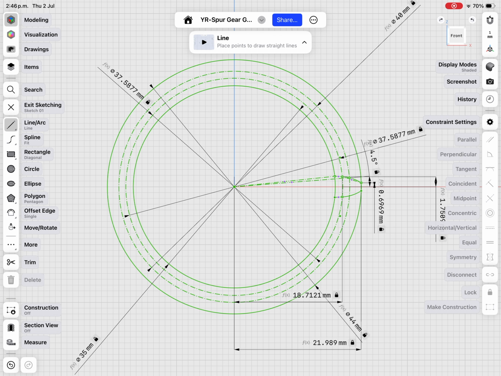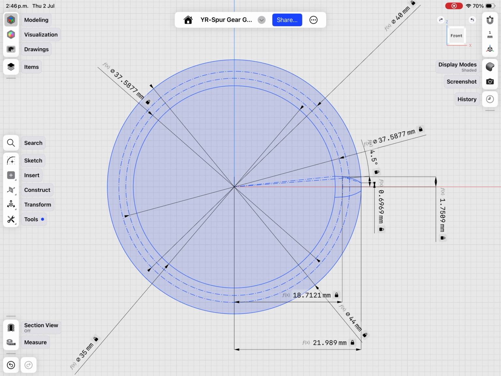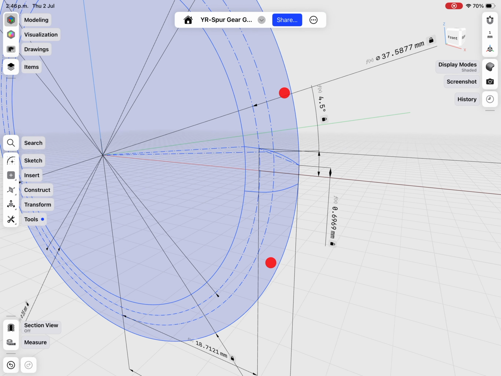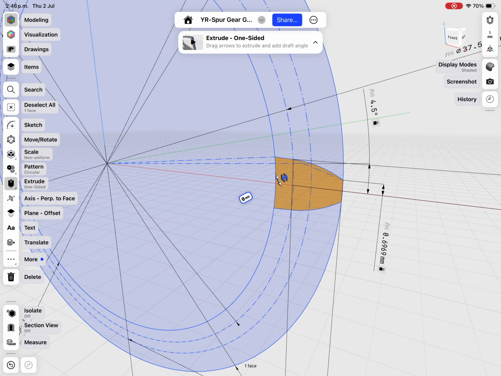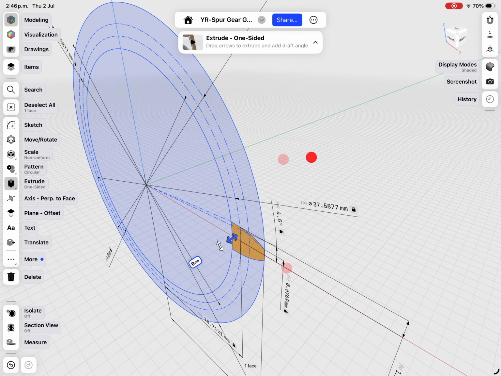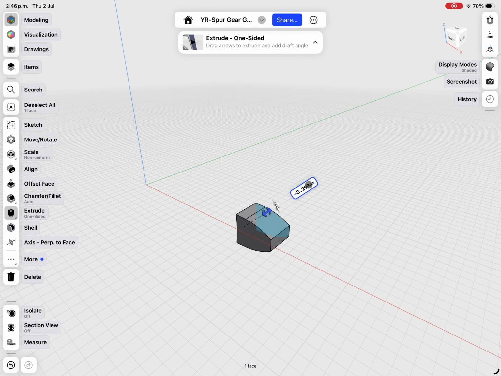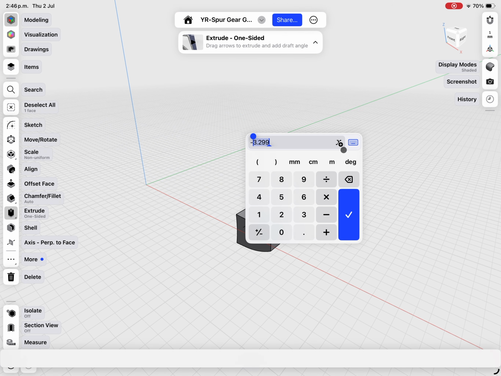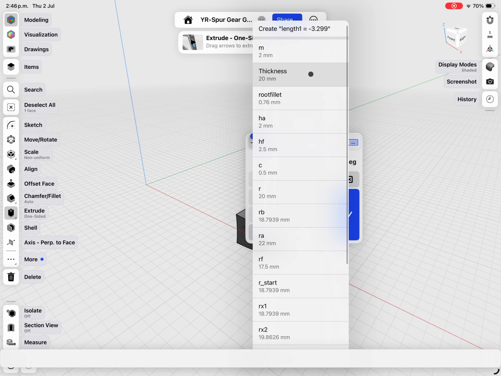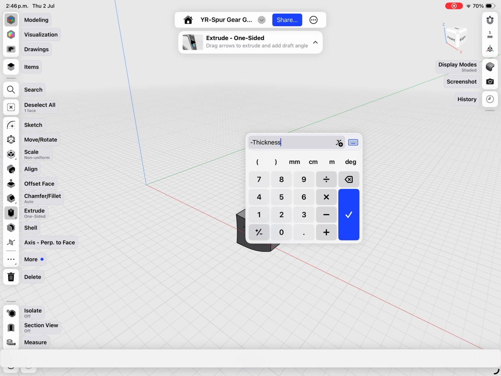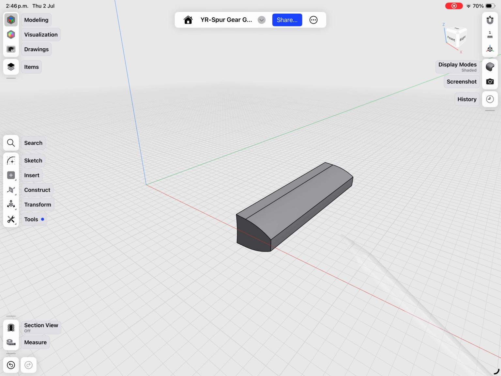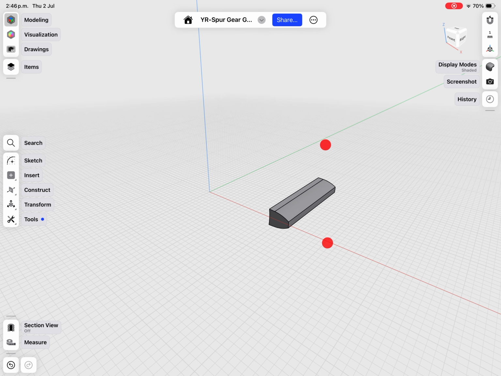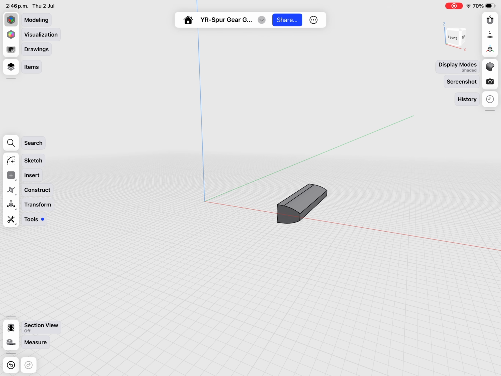Okay, let's now close the sketch. Let's select the tooth profile. And let's extrude. Drag the arrow. This will be thickness. And hit OK. Great. Okay, next thing is to create the circular pattern.